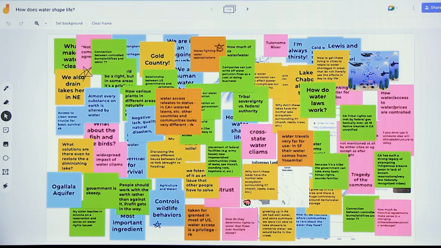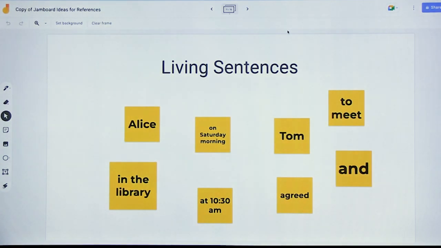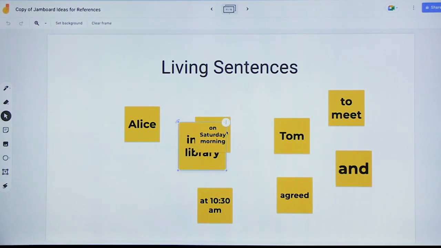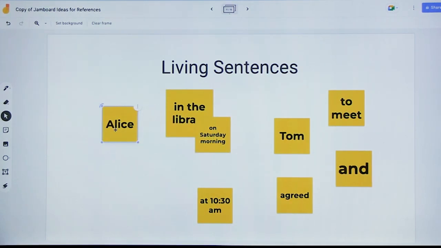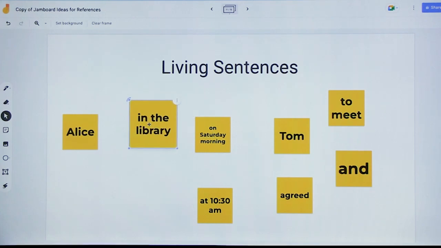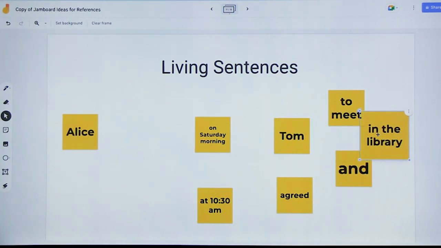Yeah. And another idea is to use it as manipulatives. So here is our example for the world language classroom. We can do living sentences. So we can have students do it in groups or individually. Students can move words around, like, okay, Alice might be the person. And in the library should maybe go to the next, or whatever. To meet,